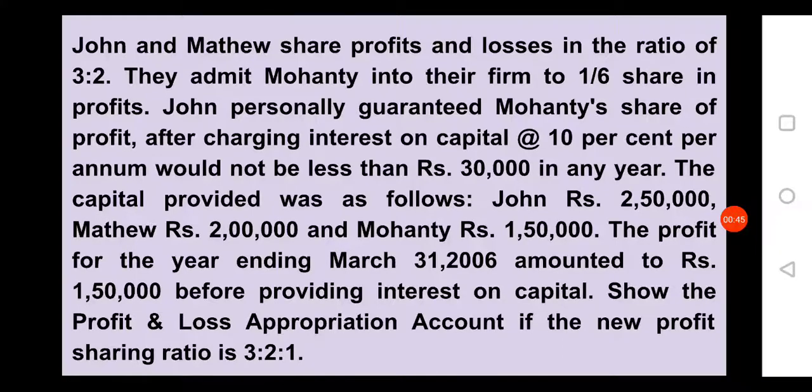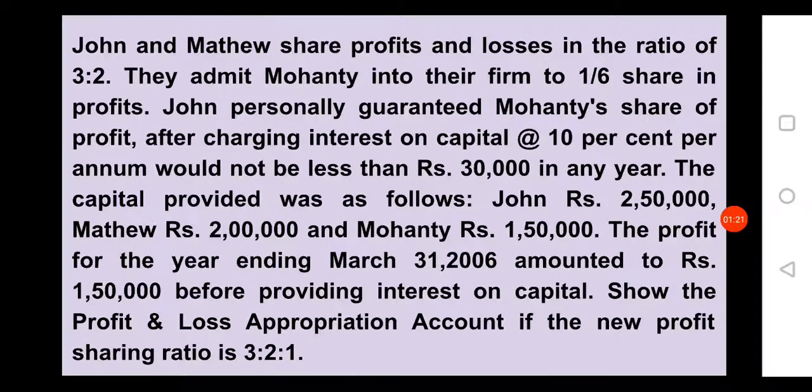The capital provided was as follows: John 2,50,000, that is the opening capital of John. Next Matthew 2 lakh, the opening capital of Matthew. Next Mohanty 1,50,000, the opening capital of Mohanty. The profit for the year ending March 31st 2006 amounted to rupees 1,50,000 before providing interest on capital. That means they have not charged interest on capital in the problem. Therefore you have to charge interest on capital while solving the problem.